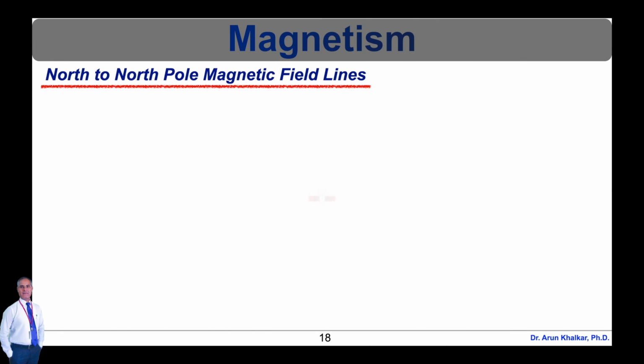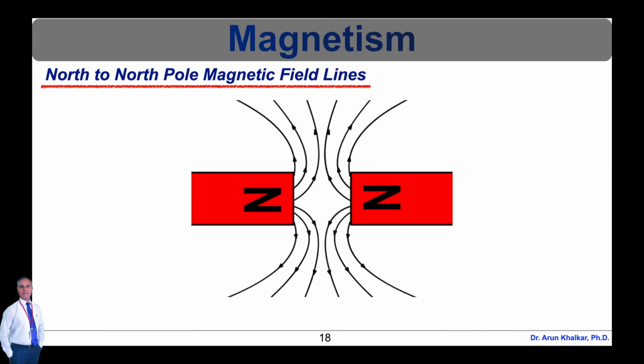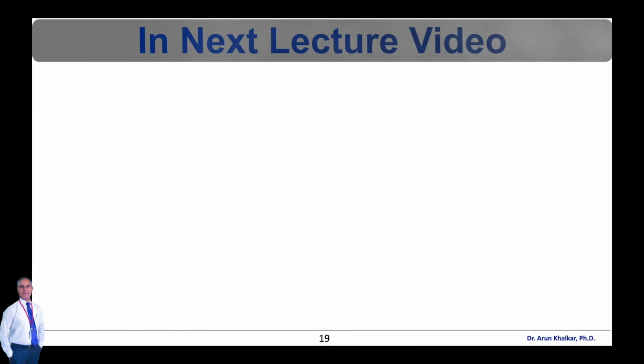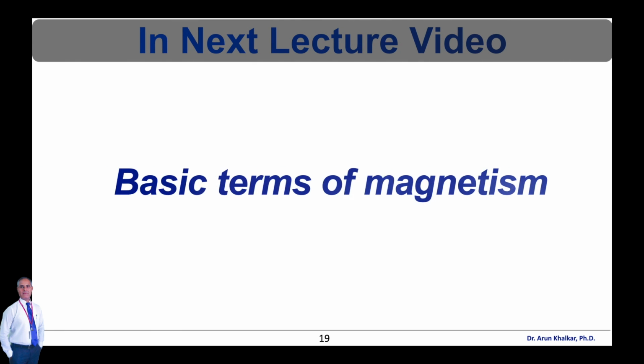Similarly, north to north pole magnetic field lines are shown in this diagram. When a north pole of a magnet is next to another north pole, you will see a repulsion in the field lines. The direction of the field lines points away from the north pole, and field lines from both north poles stay away from each other. This is all about the introduction of magnetism.